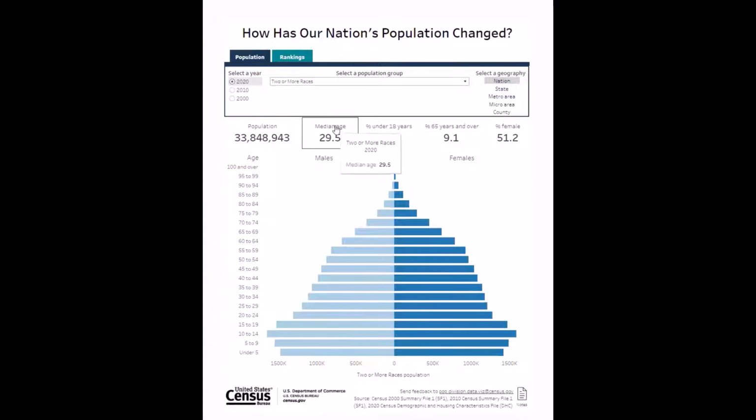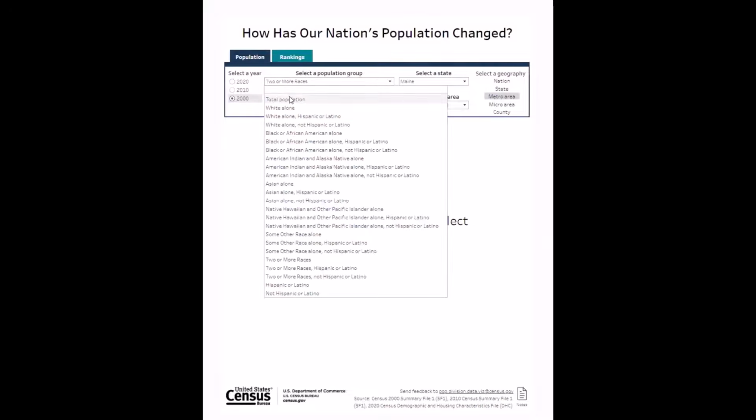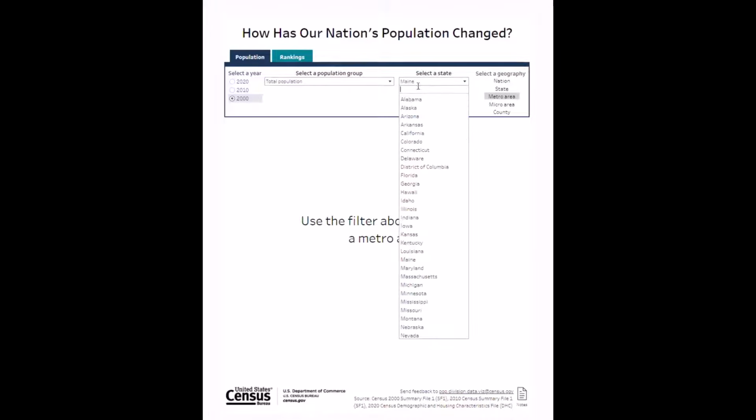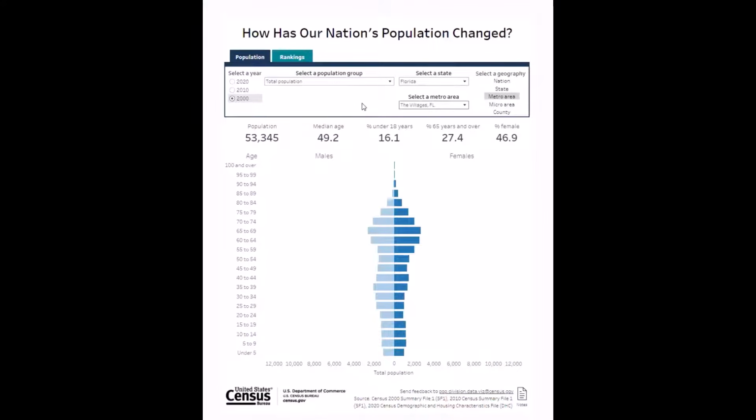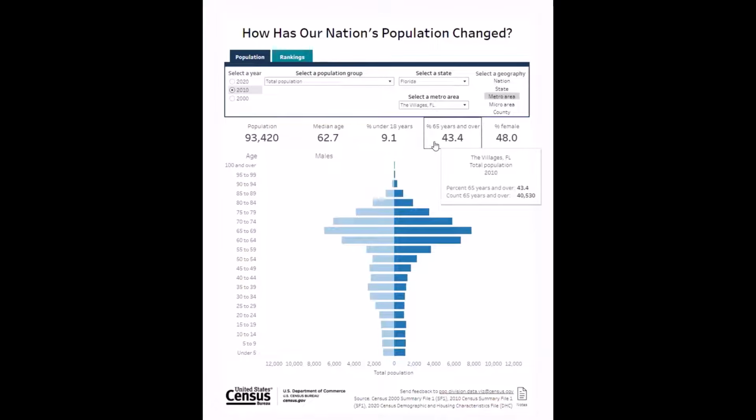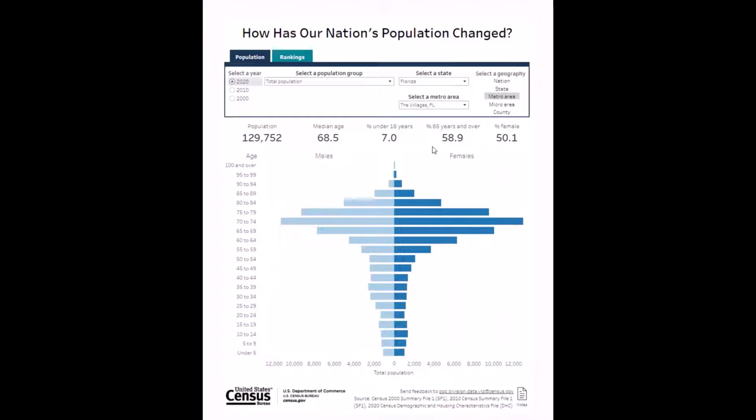The age profiles of communities don't always mirror the national picture. Let's take a look at a metro area, for instance, by clicking on the metro area geography option. Next, from the drop-down menus that appear, select Florida and then the villages. In 2000, you can see a bit of a bump between ages 60 and 80. About 27% of the population was age 65 or over. In 2010, that percentage increased to about 43%. And then in 2020, it increased again so that over half of the population, around 59%, was 65 and over.